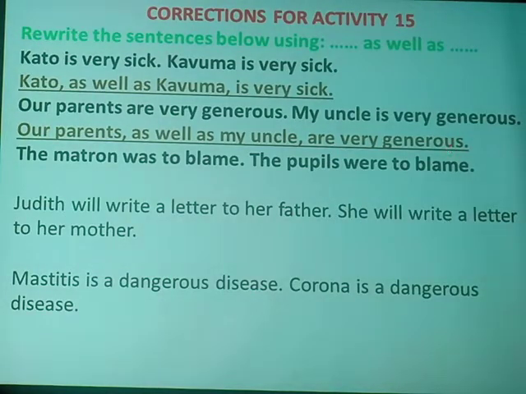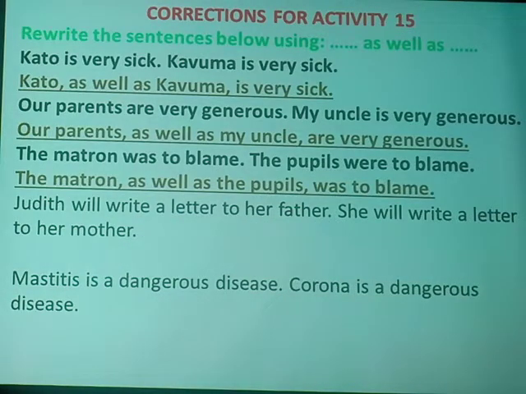We shall therefore say our parents as well as my uncle are very generous. That has been that. Next number reads: The matron was to blame. The pupils were to blame. In this case, we have the subject of concern in singular form, the matron. And so our answer will be: the matron as well as the pupils was to blame. Just like explained, the matron is a singular subject and so it must agree with a singular helping verb. Our answer reads: the matron as well as the pupils was to blame.